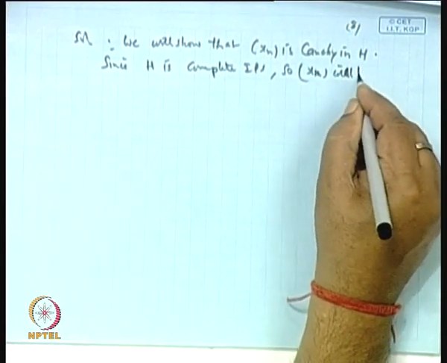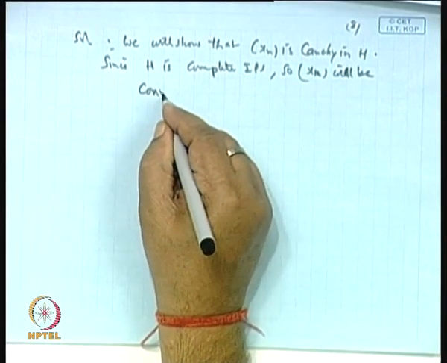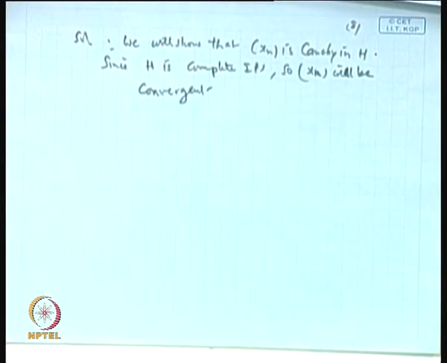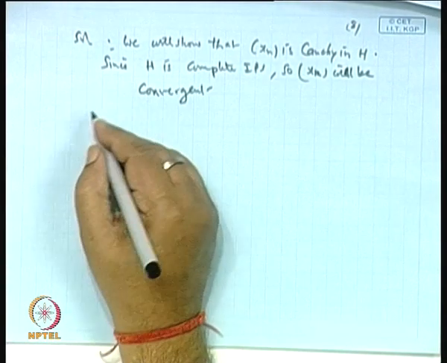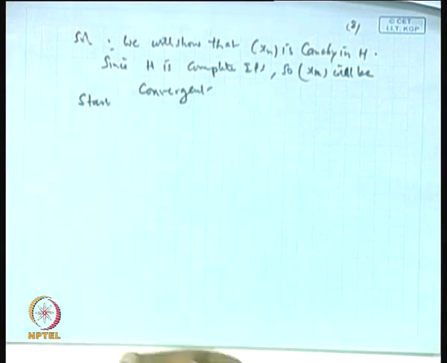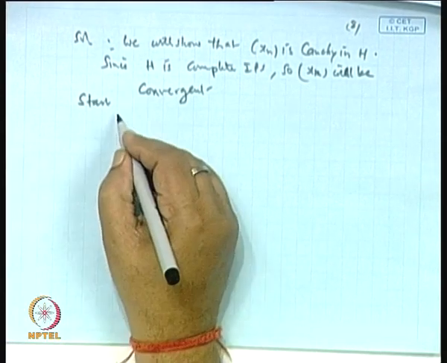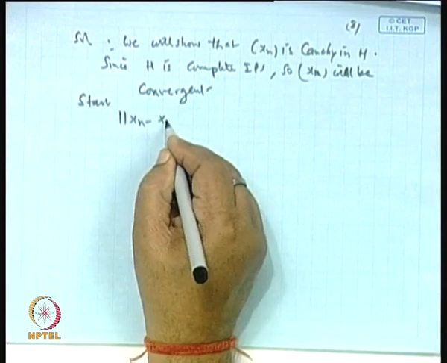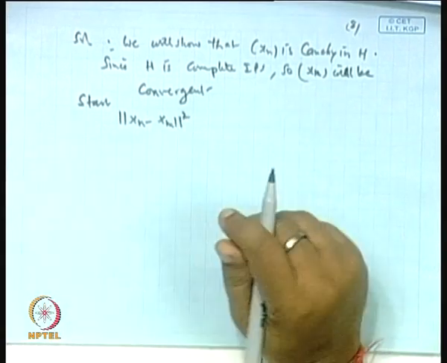Is it not? This is our trick. So, for the Cauchy property, start with this. Cauchy means the difference between any two arbitrary terms of the sequence must go to 0 when n, m are sufficiently large. So, consider norm of x n minus x m whole square.